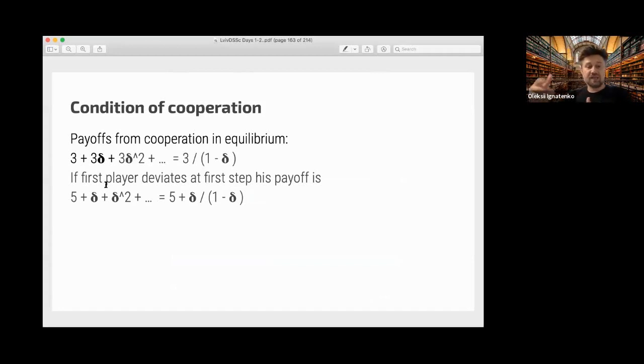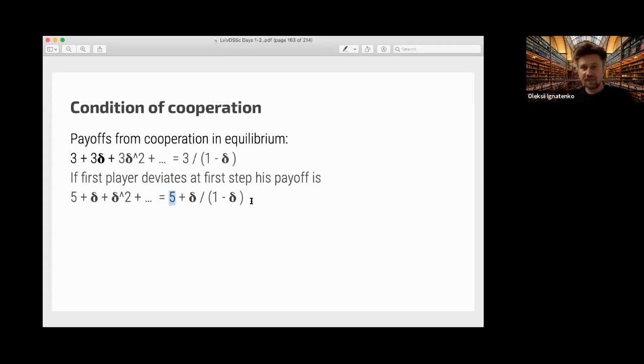And if the first player deviates, it must be clear to you that the best possible payoff is when he deviates at the first step, because then his payoff will not be discounted later. So he gets 5, and then he gets delta divided by 1 minus delta.